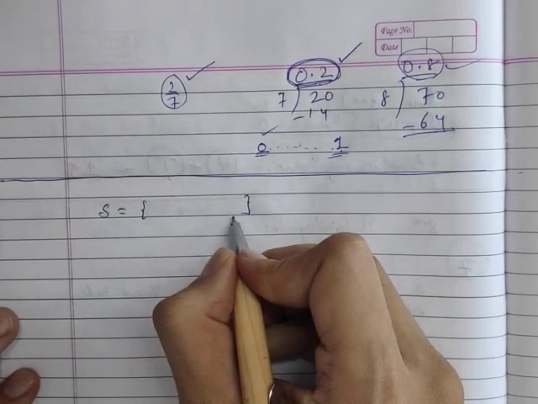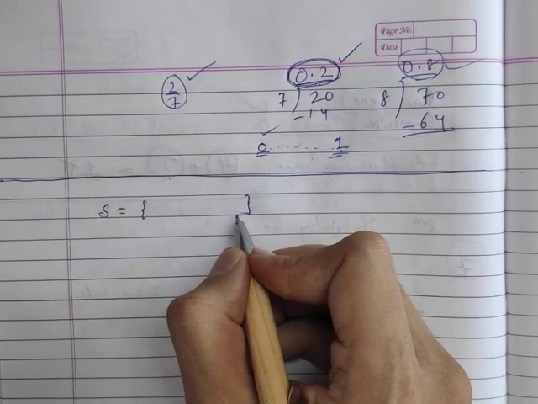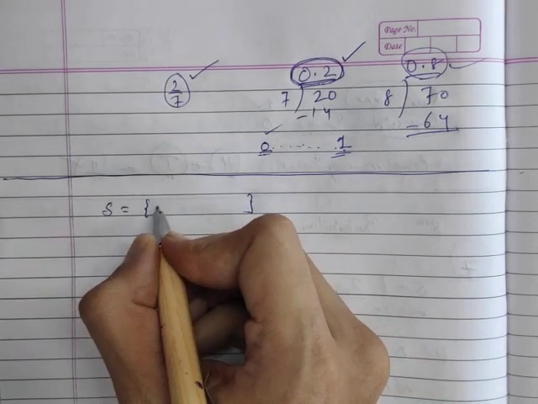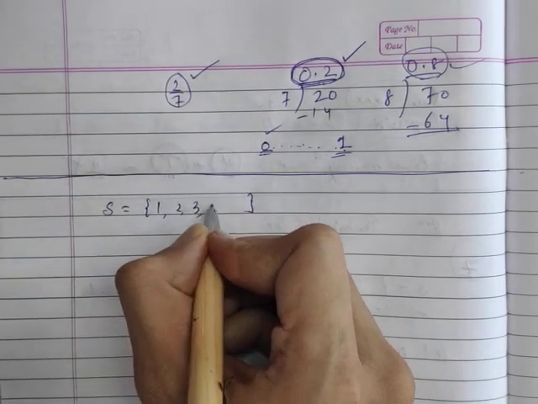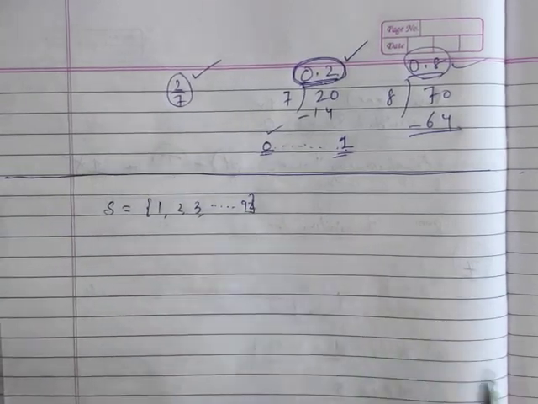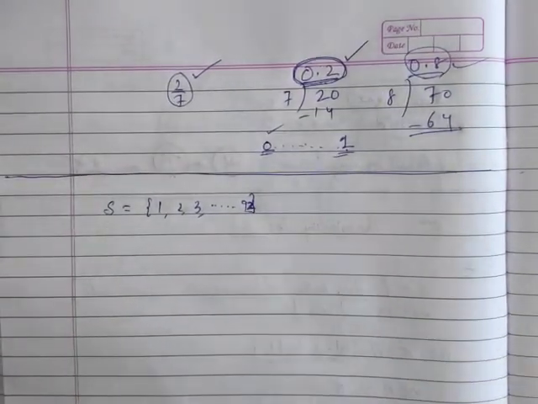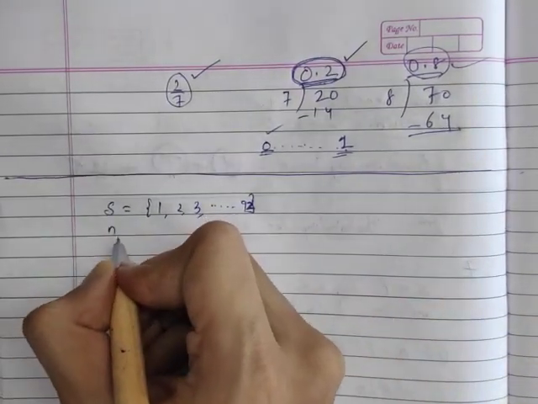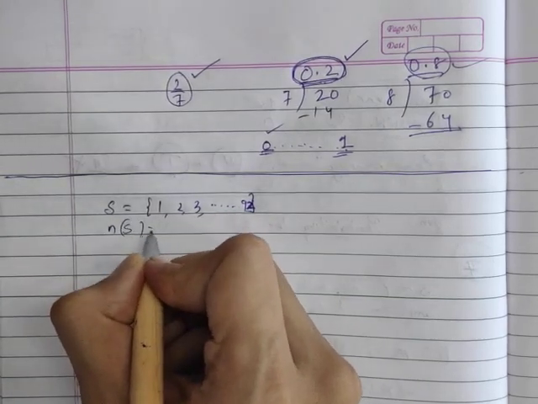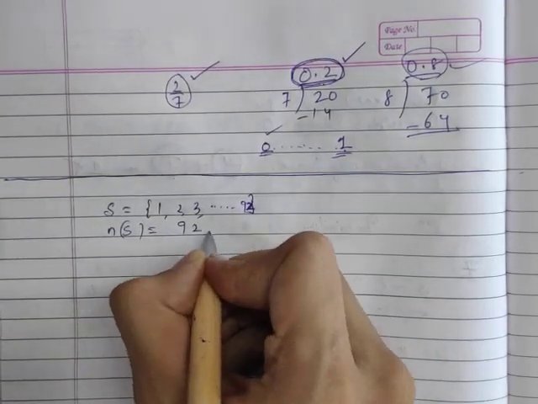List down all the things that can be done that are there in the book. That means 1 to 92 pages. So 1, 2, 3 and so on till 92. So my n(S) is simply 92.